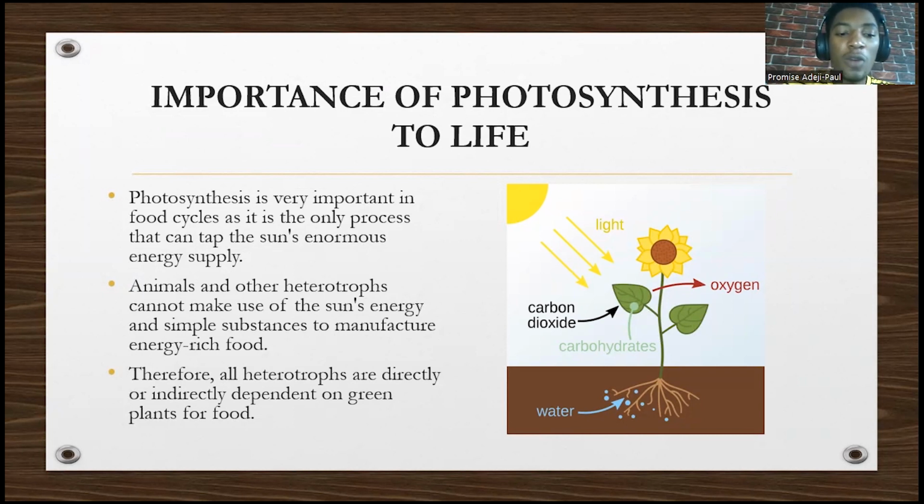So therefore, all heterotrophs are either directly or indirectly dependent on green plants. What does that mean? Directly, when you eat plants, let's say any plant food, that's directly. But if an animal eats that food and you eat that animal, that's indirectly. So take note of that.